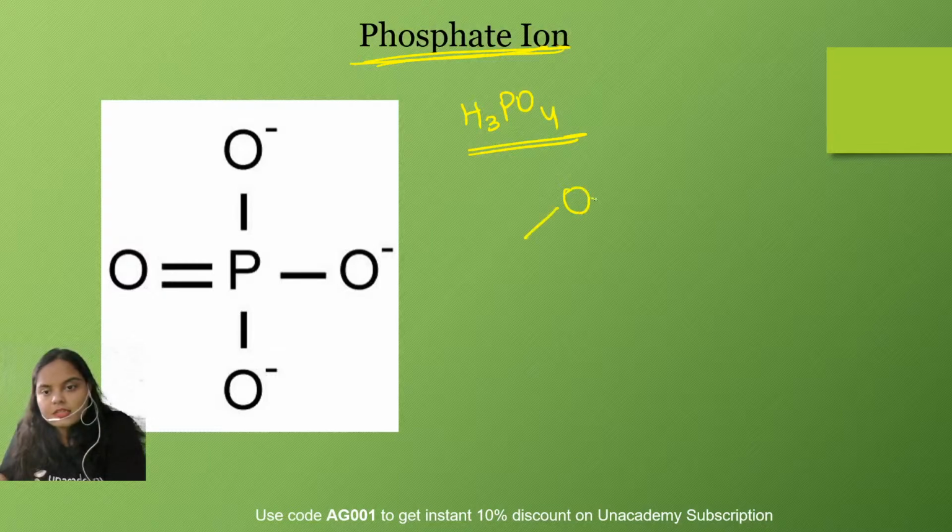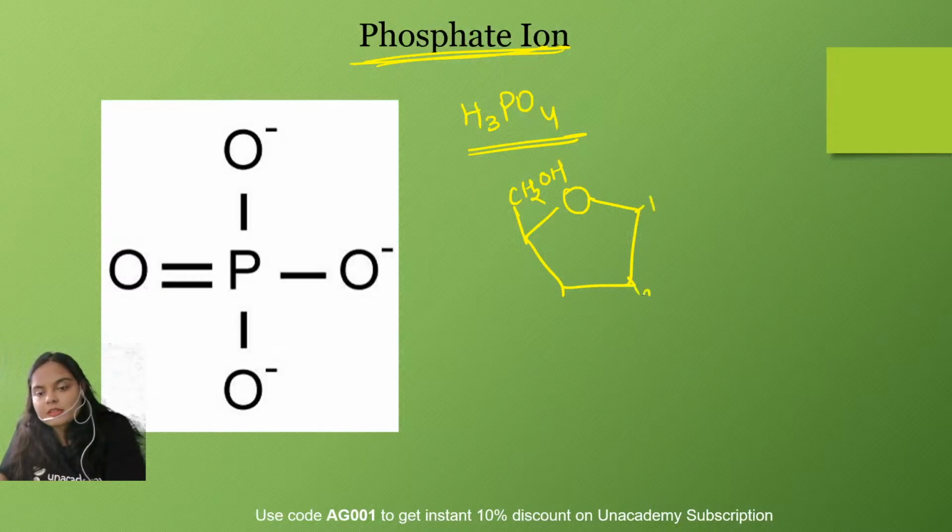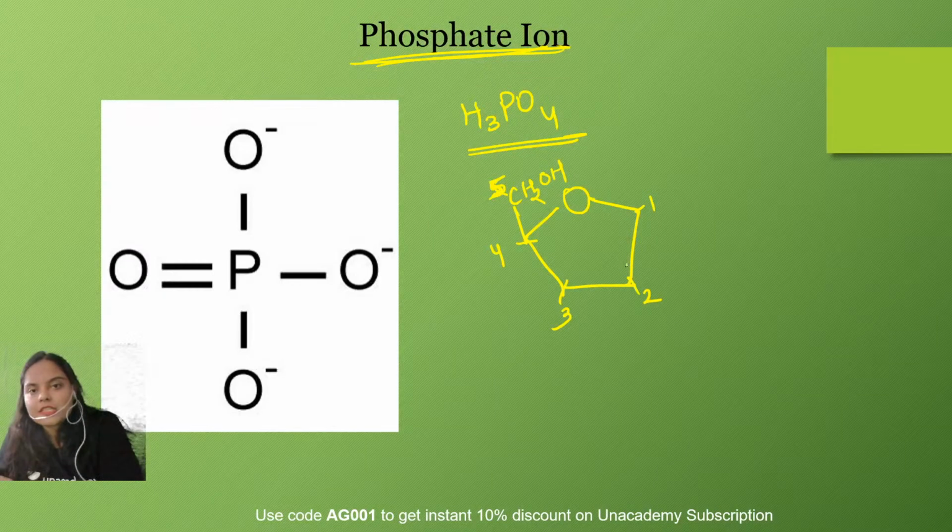So if this is the structure of the sugar molecule, and this is the fifth carbon, CH2OH, right? And this one is the first carbon, this one is the second, this one is the third, this one is the fourth, and this one is the fifth carbon, right? This numbering is important to understand the structure of the nucleic acid. So every time the phosphate is attached to this fifth carbon with the help of an ester bond.